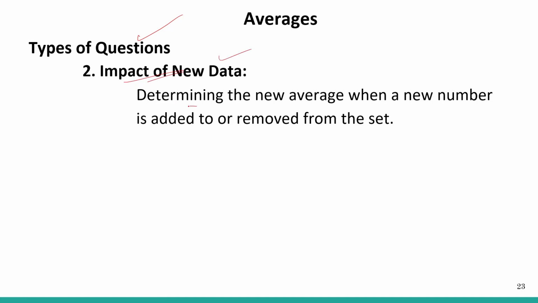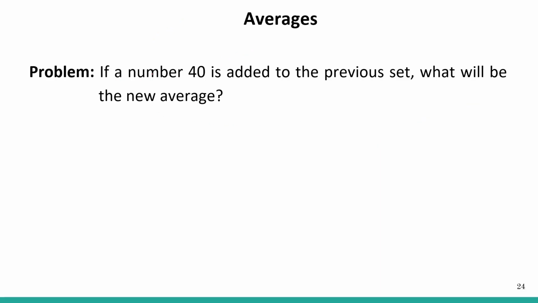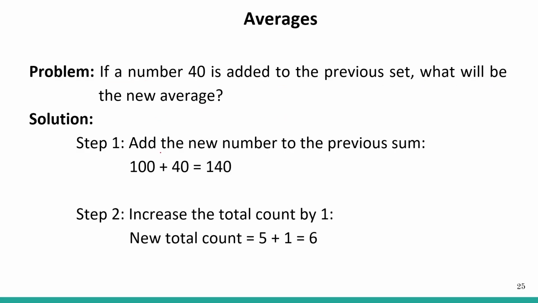The second type of question is impact of new data, determining the new average when a new number is added to or removed from the set. Let's see an example. If a number 40 is added to the previous set, what will be the new average? We add the new number to the previous sum, 100, so 100 plus 40 is 140, and the total number of items will be 5 plus 1 is equal to 6.